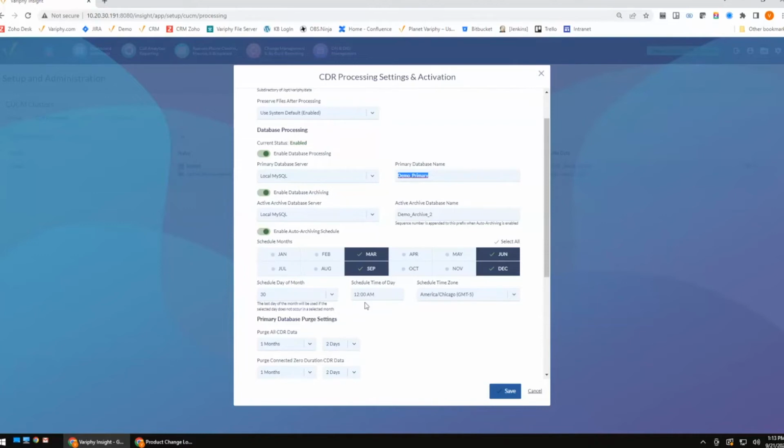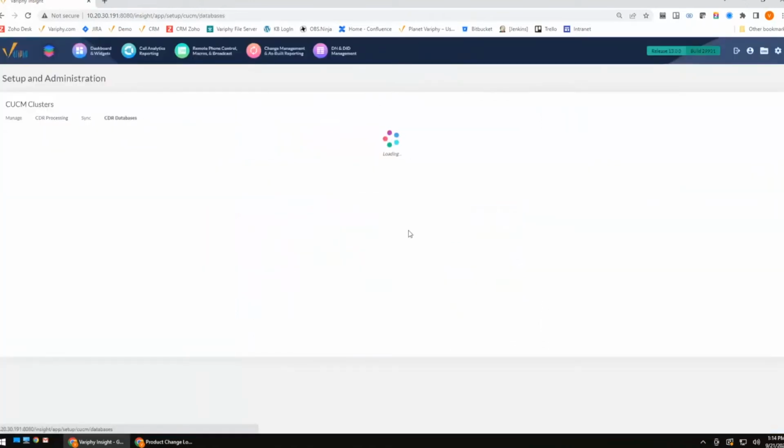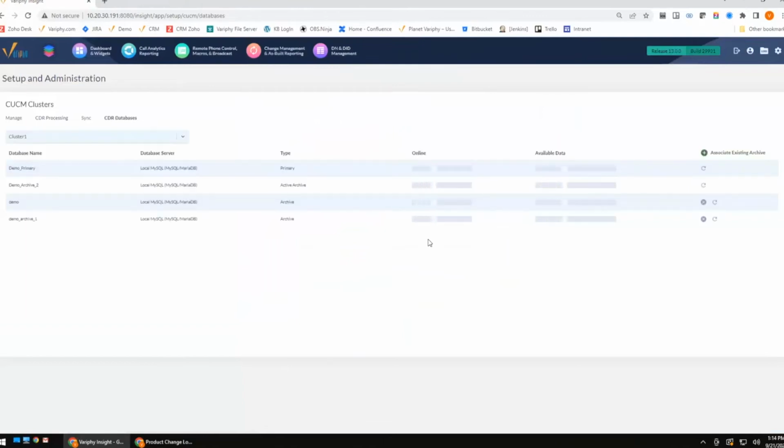So what we're going to do is automatically create databases, in my case, on a 3-month basis. And what that's going to do is keep a database with 3 months. So if I need to go back to February of 2022 to be able to run a report, or January or February and March, rather than looking at this big database with 10 years worth of data, I'm just going to go back and say, let's go back to 2021 and look at January and February. I'm going to go to this database with only 3 months worth of data. It's going to make for a much more efficient query because it's not looking at all of that data. Now, the nice thing about that is it's all seamless to your end users. Those databases get archived and created automatically by Verify.